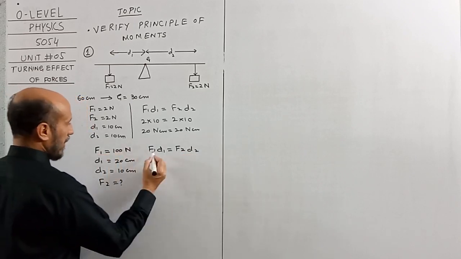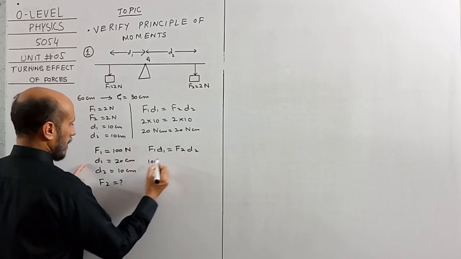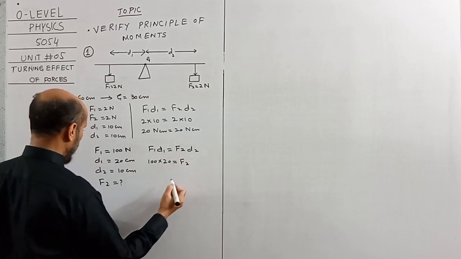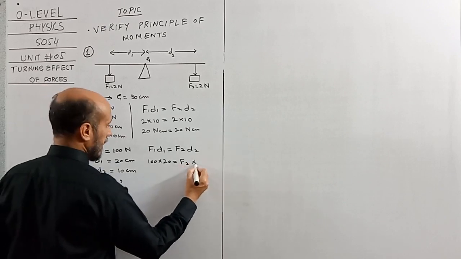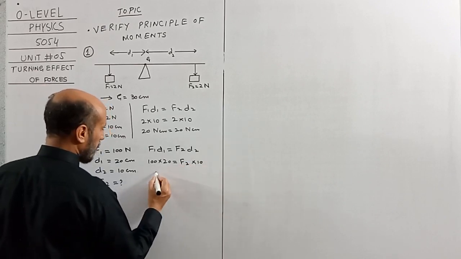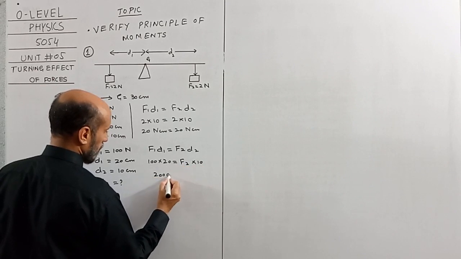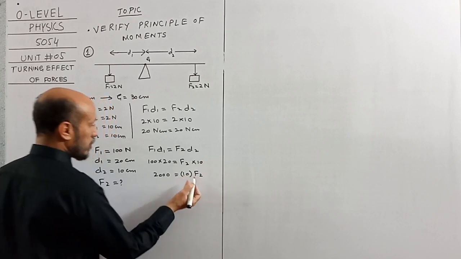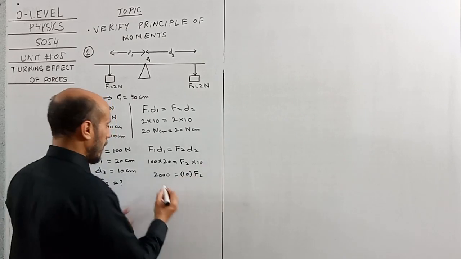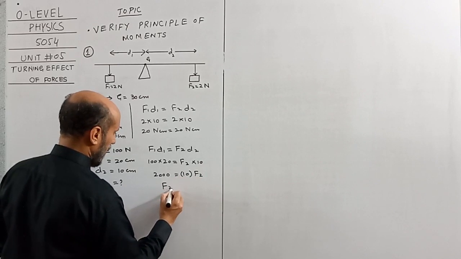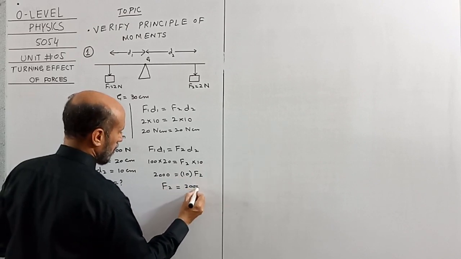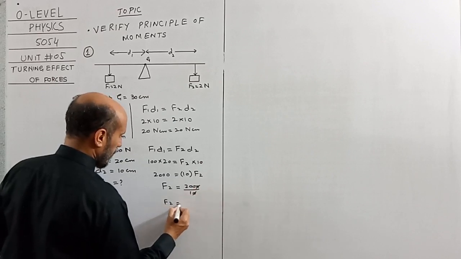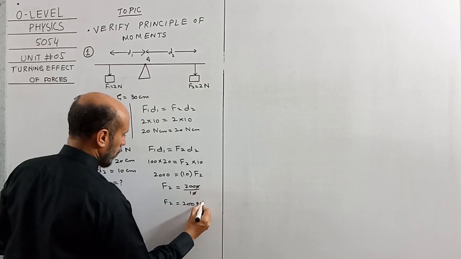Putting values over here, F1 is equal to 100, D1 is equal to 20, F2 was supposed to be missing, and D2 was 10 centimeter. 10 is being multiplied with F2 over here, on the other side it will be divided. So F2 is equal to 2000 over 10, then F2 will be equal to 200 Newton.